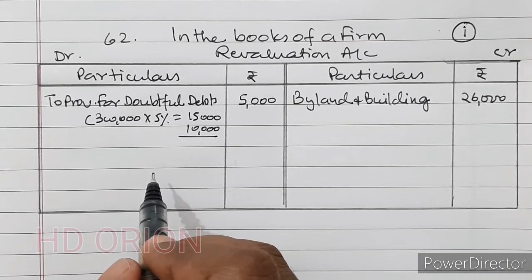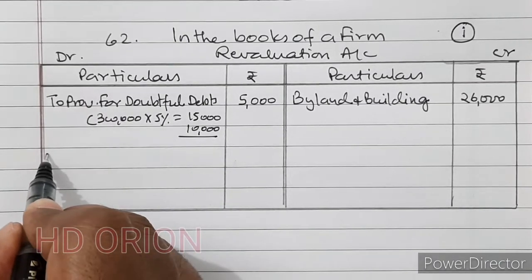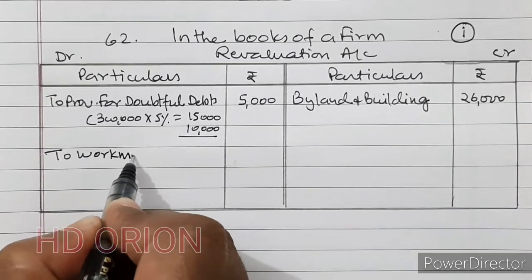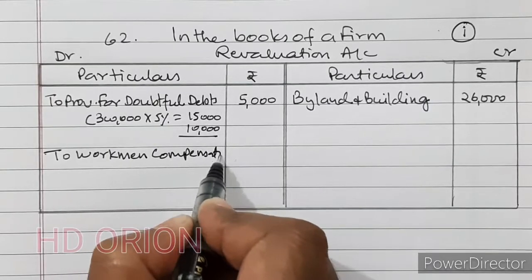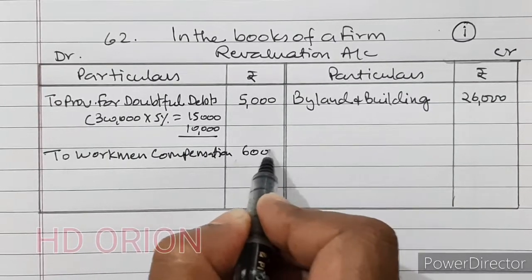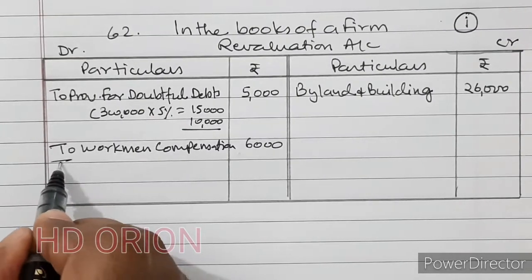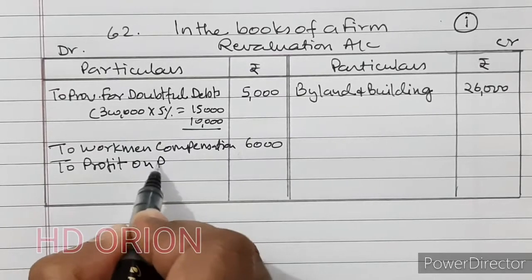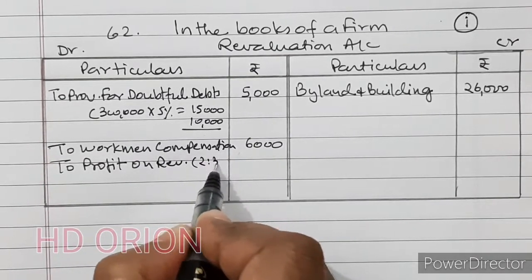Then there is a claim on account of workman compensation. So to workman compensation for 6,000. So to profit on revaluation, which will be given to old partners in 2:3.